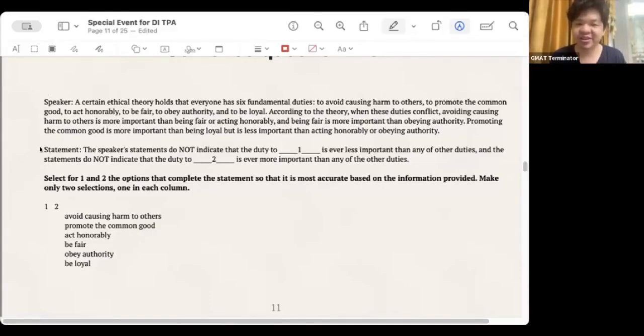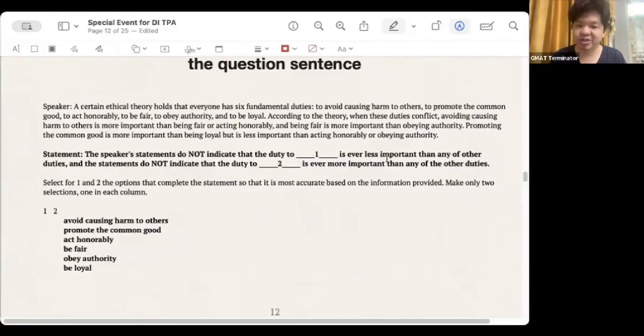It says, the speaker's statement does not indicate that. Pay attention. There are often such negative statements in Gmail. Of course, the title will be kind enough to mark it for you, but you have to be more careful. You will find that when you have a habit of looking at questions, the speed is particularly slow, because questions are the core of all Gmail questions. I have seen many candidates who have difficulty answering questions because they handle questions carelessly.